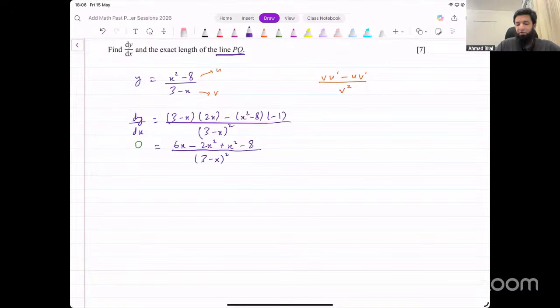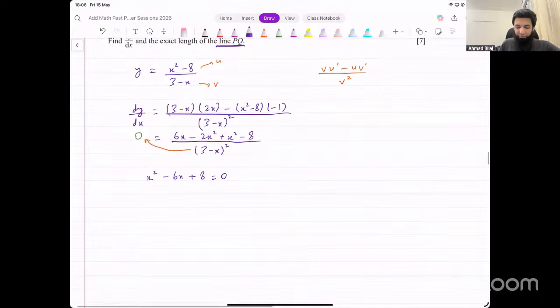Now in the next step, it goes to the other side, gets multiplied by 0. The numerator now is a quadratic equation. I'll take the terms to the other side so that the coefficient of x squared becomes positive. And that gives me x squared minus 6x plus 8 equal to 0. That's a quadratic equation that we're getting from this.